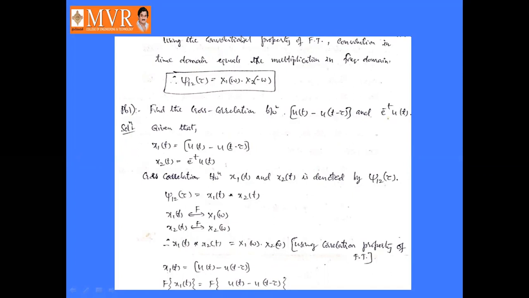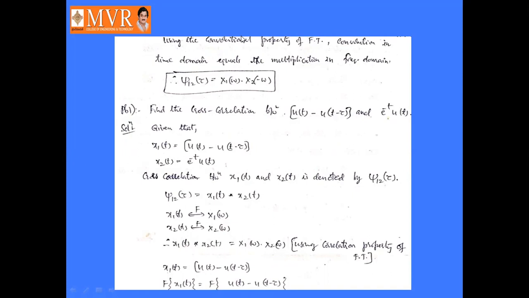The cross correlation between x1 of t and x2 of t is denoted by J12 of tau. The Fourier transform of x1 of t is X1 of omega. Similarly, the Fourier transform of x2 of t is X2 of omega. So convolution in the time domain, x1 of t convolved with x2 of t, becomes multiplication in the frequency domain, that is X1 of omega into X2 of omega.